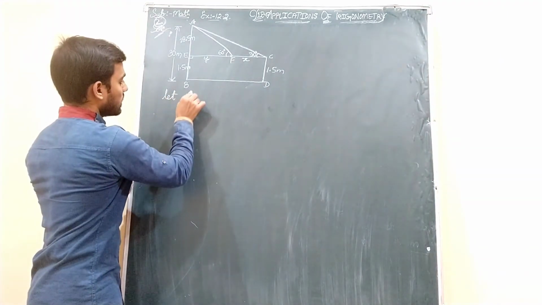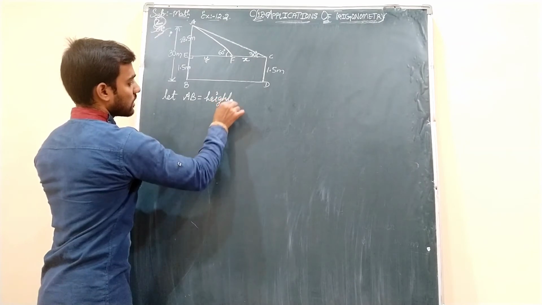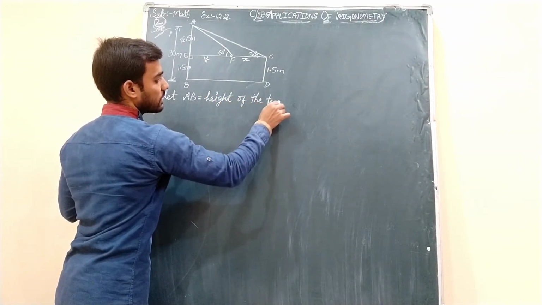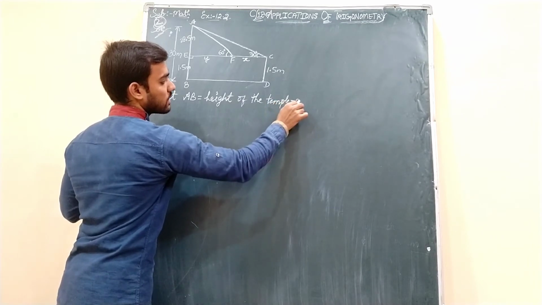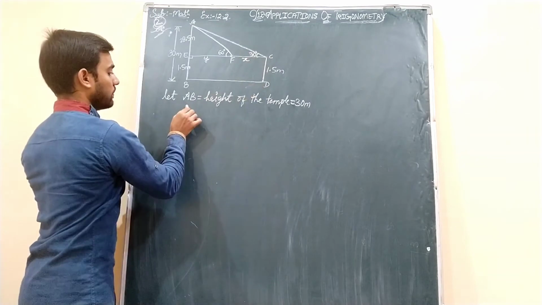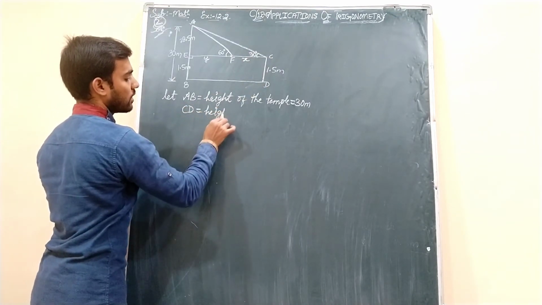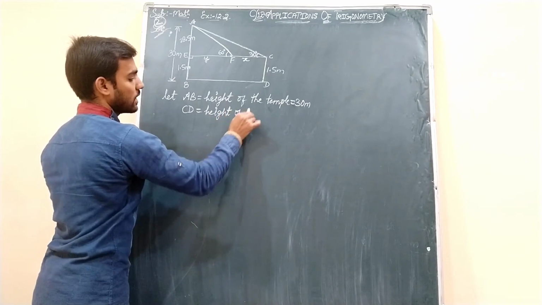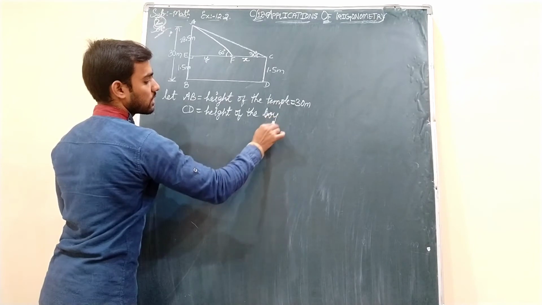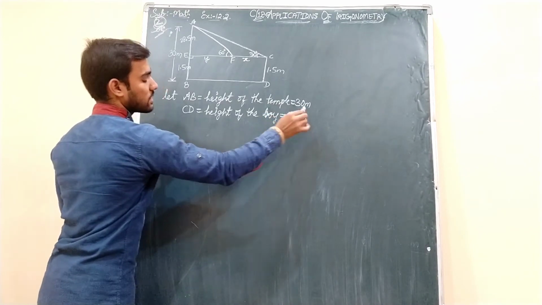Let AB be the height of the temple, and the height of the temple given in the question is how much, students? It is 30 meters. Now CD is nothing but the height of the boy. CD is what, students? It is the height of the boy, which is 1.5 meters.